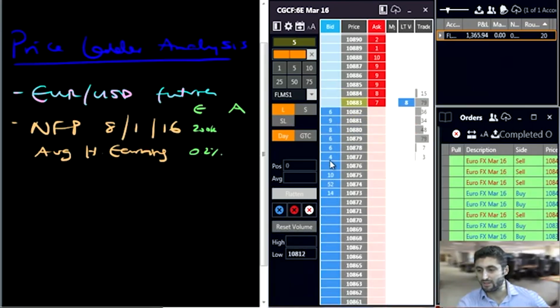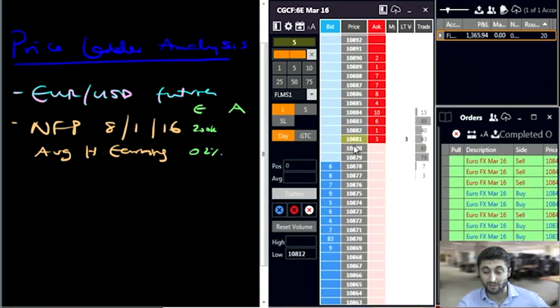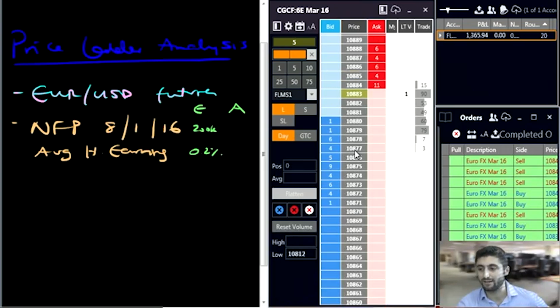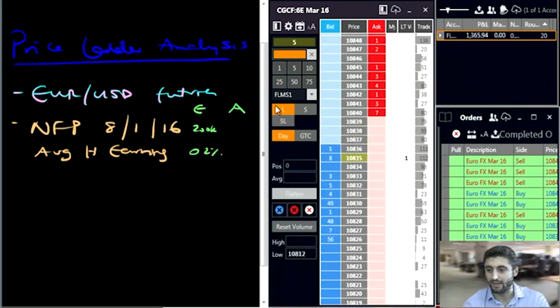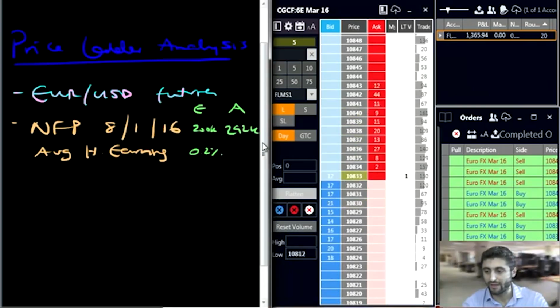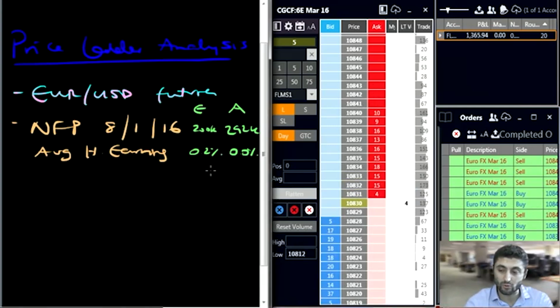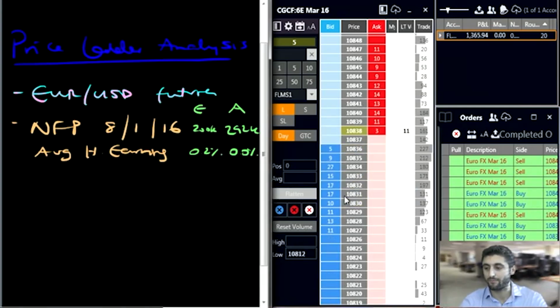You're going to start seeing the book is now getting very, very thin. As you can see, the bids and offers are getting very, very thin. So the number's about to come out. We should be expecting a number to come out anytime soon. There we go. The number's just come out. We've gotten a 292,000 and a 0.0%. So it's actually no growth in average hourly earnings on the year so far.